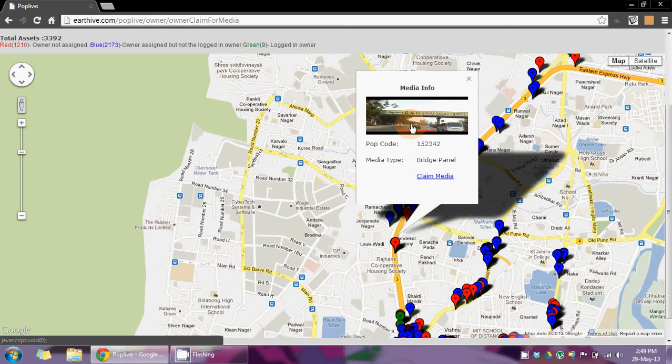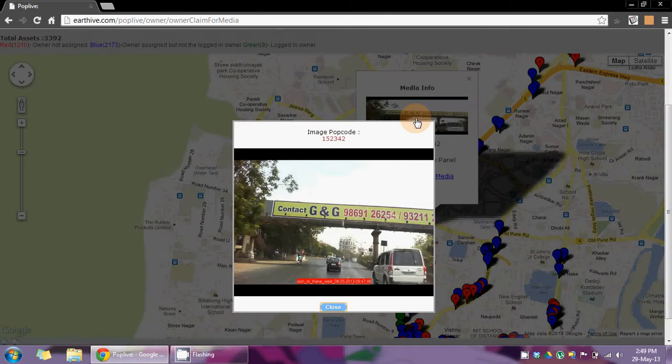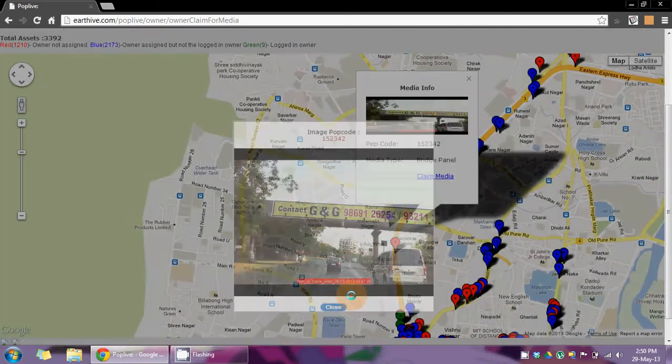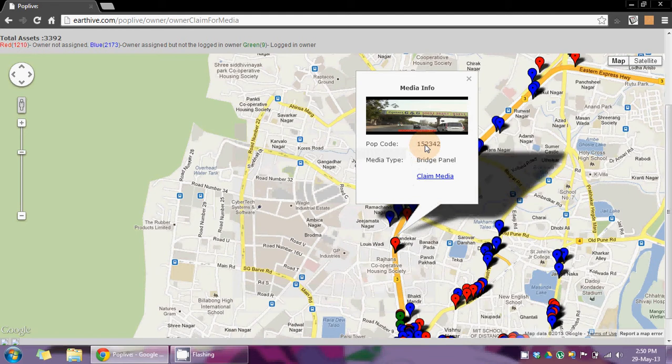After clicking, you can see a media and its picture here like this. So to claim this media, click on claim media.